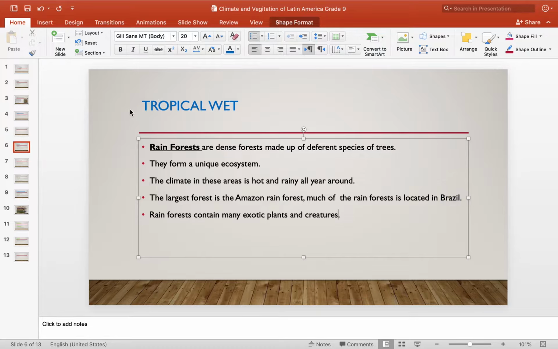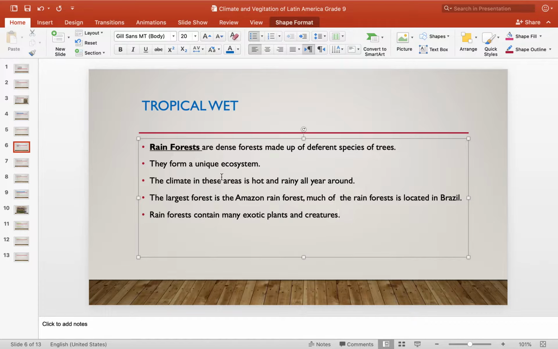So, to conclude this part, what is the nature of rainforest? Whenever you hear someone talking about rainforest, what can we imagine? They are dense forests with different kinds of species of trees, and they form a unique ecosystem. It means a specific, unique, and very special system.